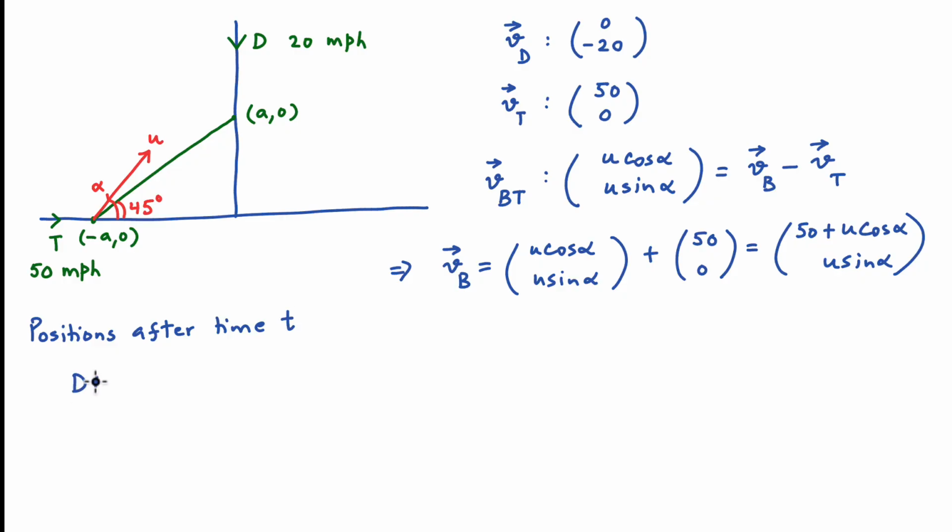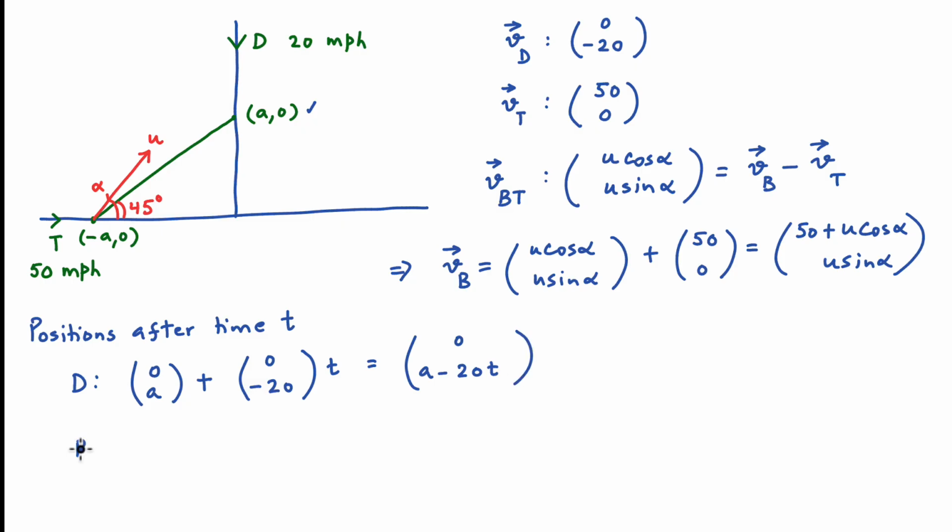The position of the deer after time t is equal to the starting position (0, a) plus the deer's velocity vector (0, -20) times t. This is equal to 0 in the x direction and a minus 20t in the y direction.